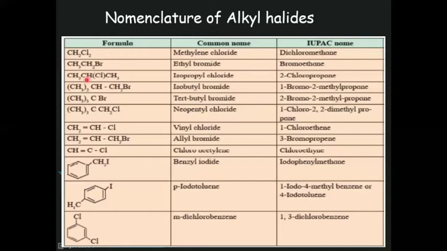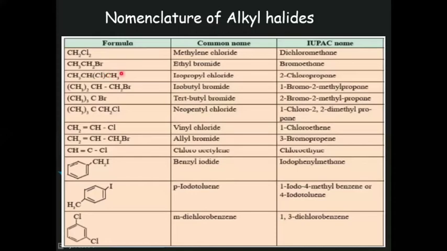So after selecting the longest continuous carbon chain, we have to number the selected chain to locate the halogen. So here halogen is present on this carbon, which is equidistant from both terminals. So first carbon, this is second carbon, and this is third carbon.